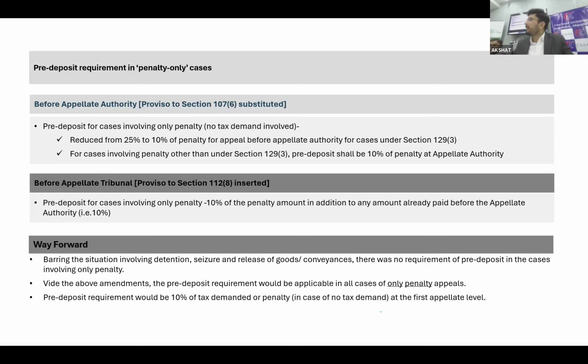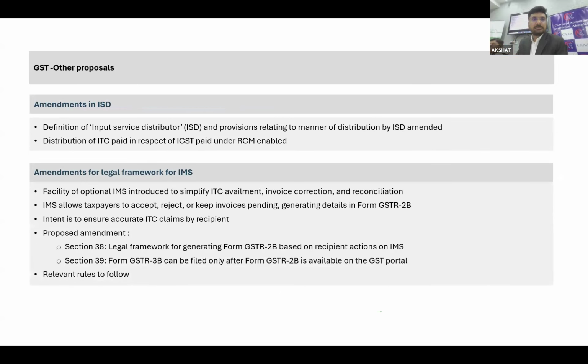But still, to fight that penalty, you need to pay 10% again as a pre-deposit. So that is a draconian provision that they have introduced. And when you are going above, that is up to the tribunal level, then an additional 10% is also required. So these are the penalty changes.